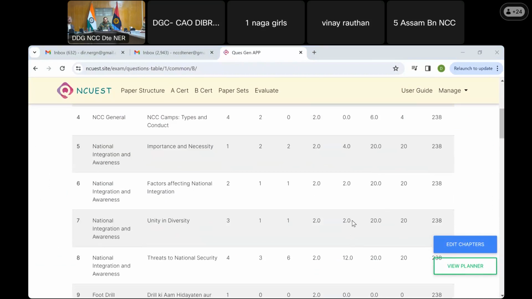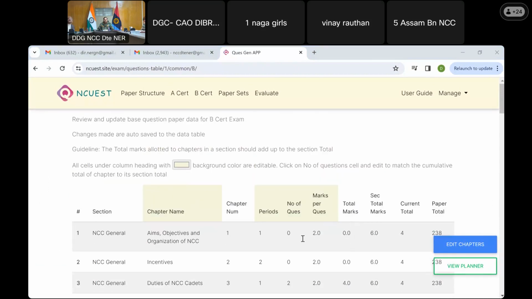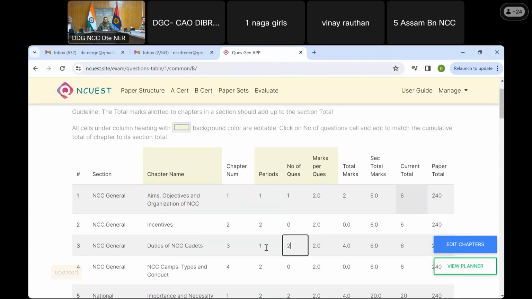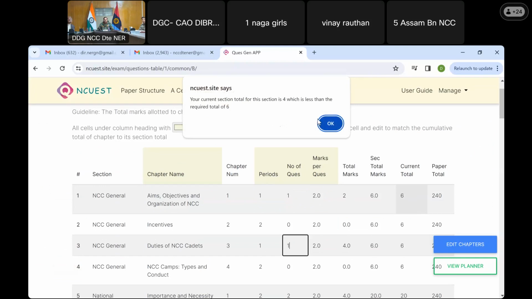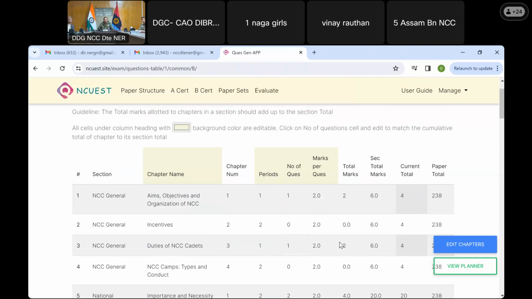The changes here, let's say I do the same thing, NCC General, I want to make one question from this chapter and reduce one question from this chapter. So now my total is correct. It became less, why did it become less? Yeah, so the total is correct and the overall paper total is correct.